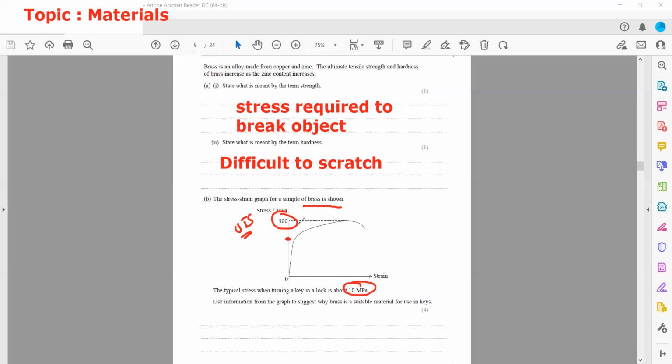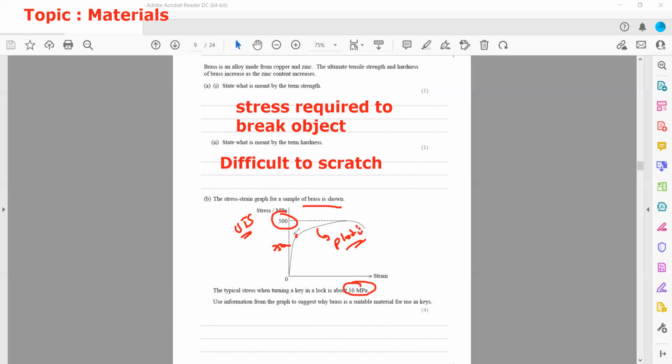If the total is 500 from 0 to this, the center around 250 will be here, or this will be somewhat 300. So we can say that after 250 or 300 it starts to deform plastically. This region is the plastic deformation.